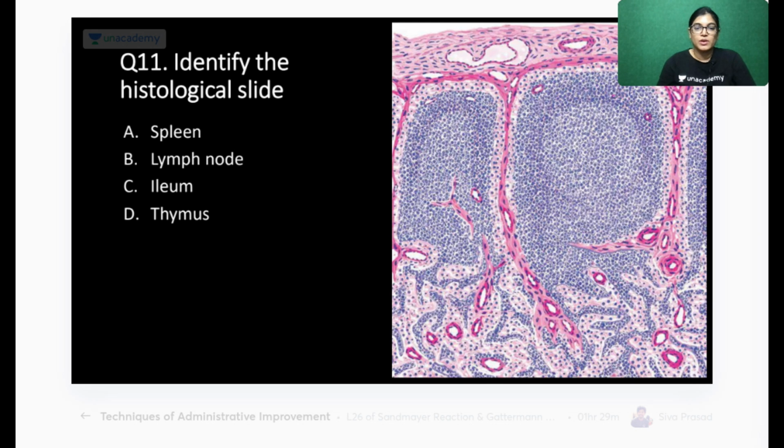Identify the histological slide. I will give you 30 seconds for this. Identify whether it is spleen, lymph node, ileum or thymus.